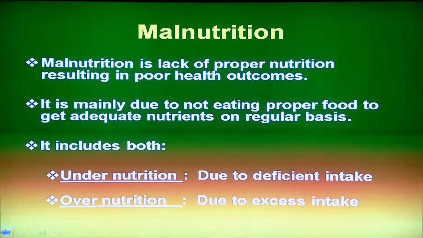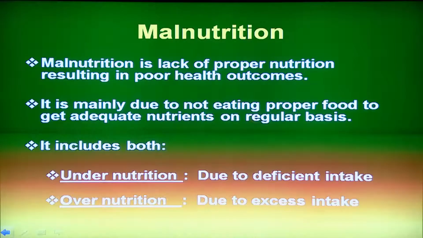We have understood what are the functions of 6 main nutrients which are present in different foods. But globally, though we are eating food on a daily basis, we still do not eat enough amount of nutrients which are required by our body.